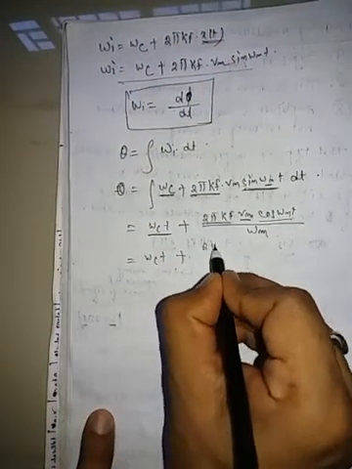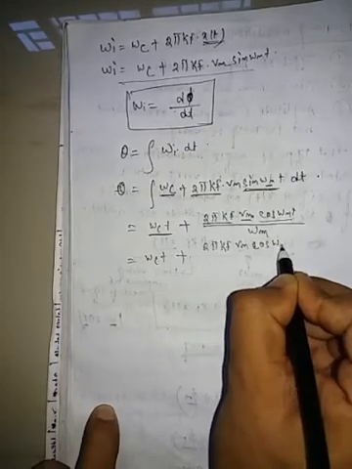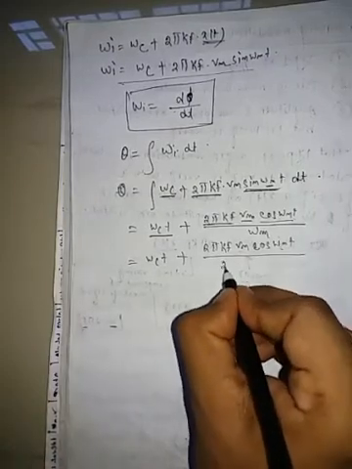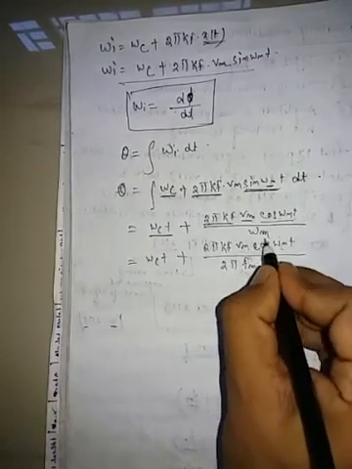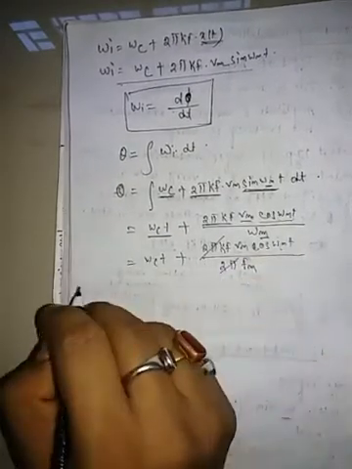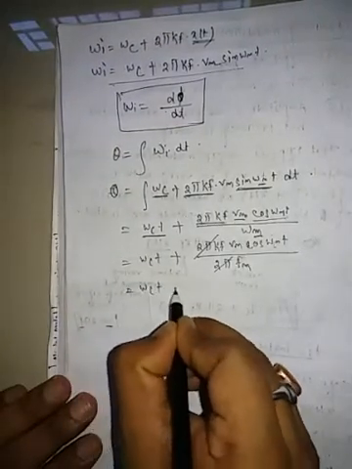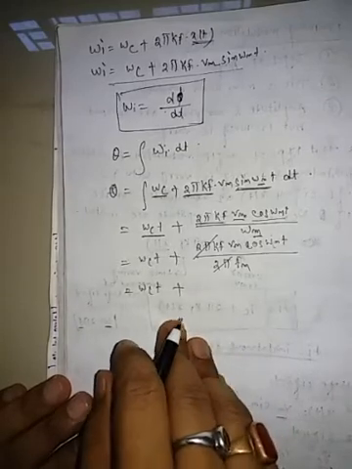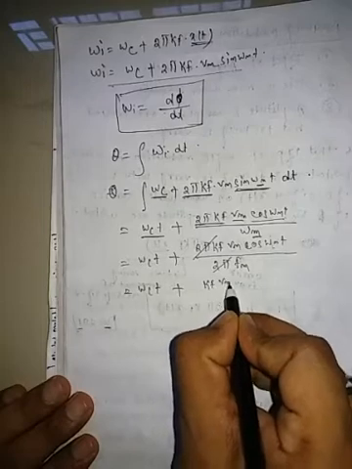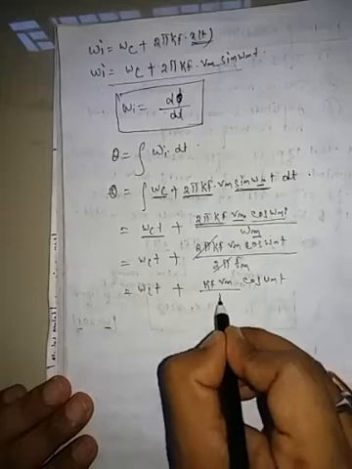2 pi kf Vm cos omega mt by omega m. Omega is equal to 2 pi f, so omega m is 2 pi fm. The 2 pi cancels, so omega ct plus kf Vm cos omega mt by fm.